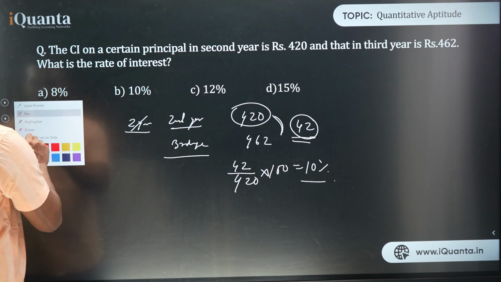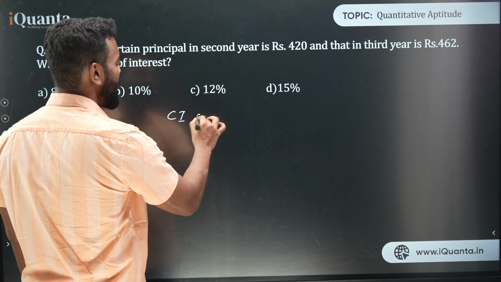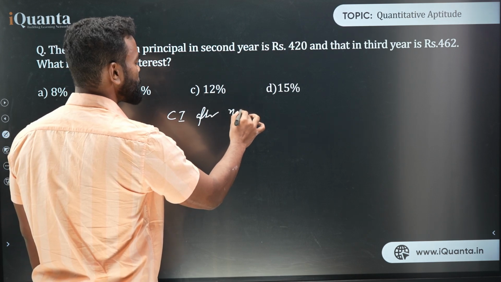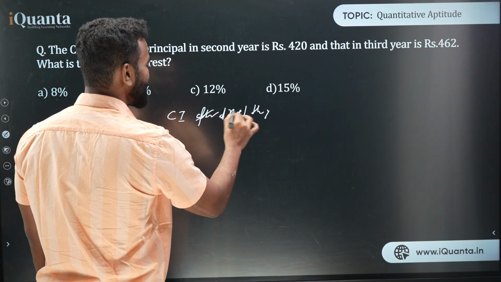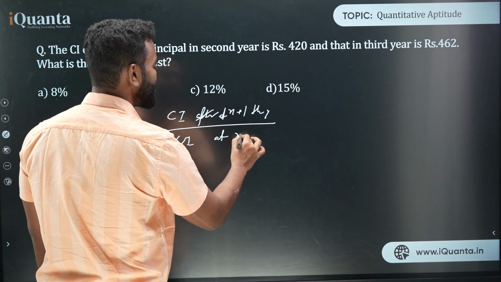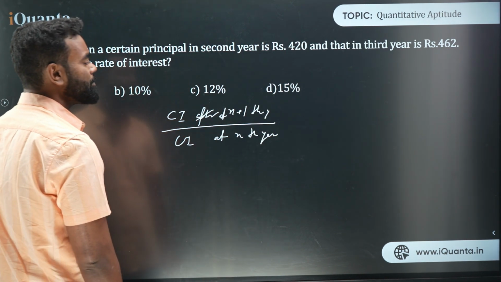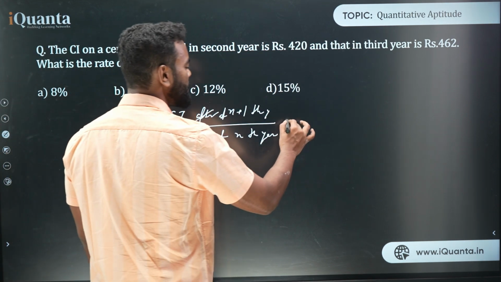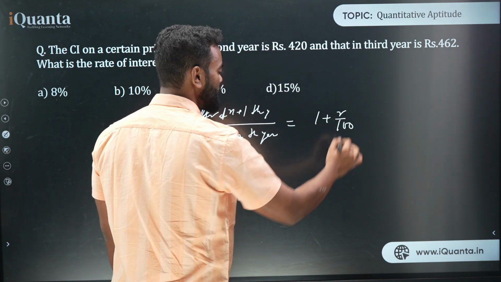Now there is a formula also to solve this type of question. CI at the n plus 1th year upon CI at the nth year is 1 plus R upon 100.